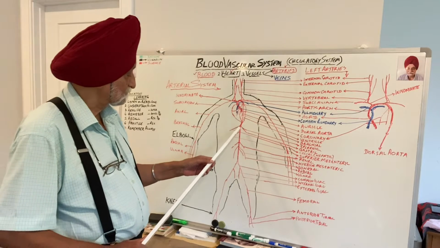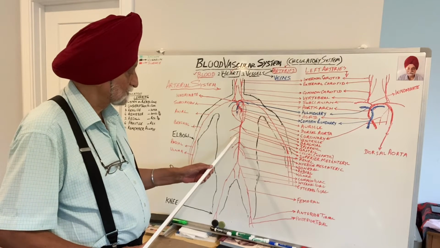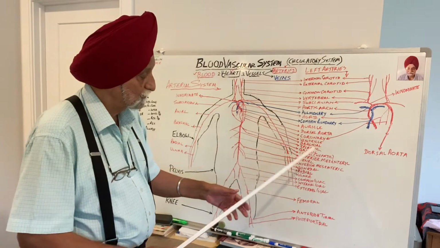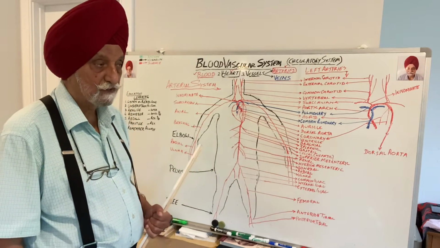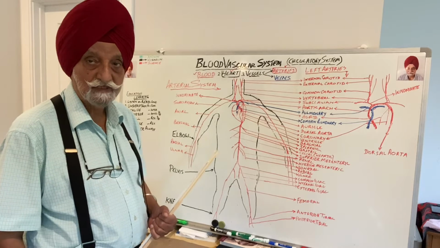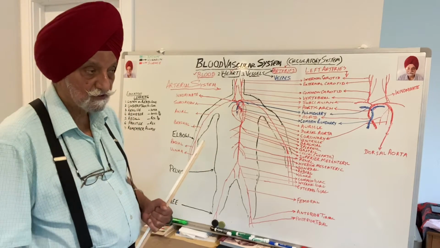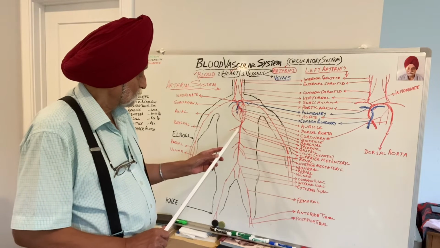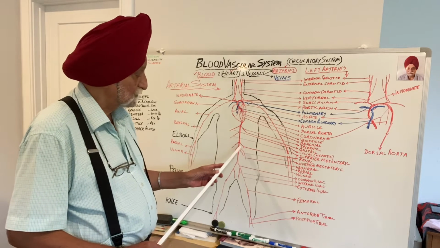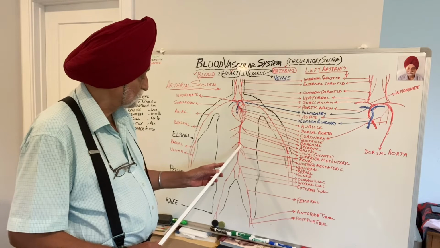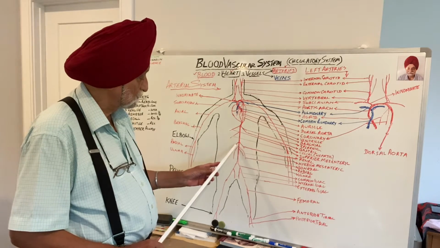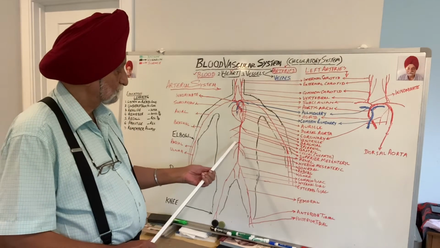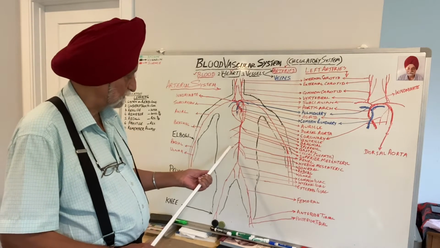Then the aorta comes down and it gives a branch towards the right side again called superior mesenteric, supplying blood to the upper region of the alimentary canal. That means the duodenum, the small intestines. After that, the aorta comes in the region of the kidneys and it supplies a branch each called the renal artery, supplying blood to the left and right kidney respectively.